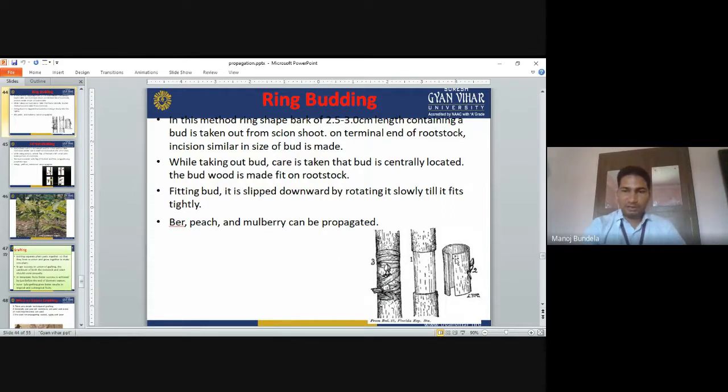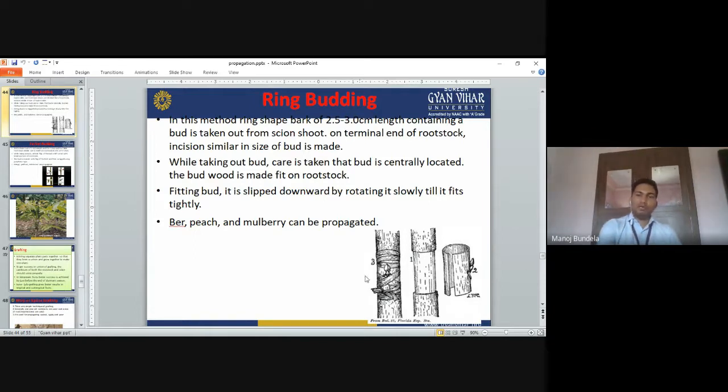We have to collect the buds with a ring-shaped bark. Then we will insert this into the mother plant and use the plastic. While taking out the bud, care is taken that the bud is centrally located, means the bud will be in the center. In the ring, the bud will be centrally located, and the bud wood is made to fit on the rootstock.